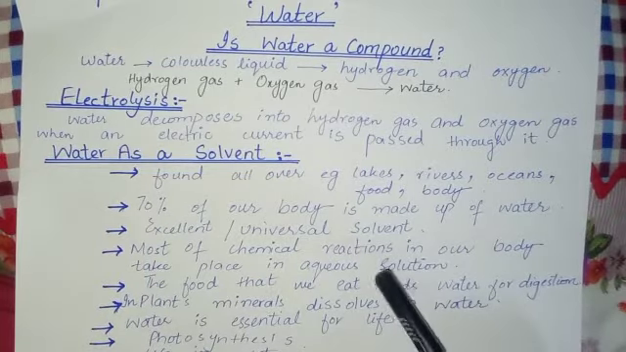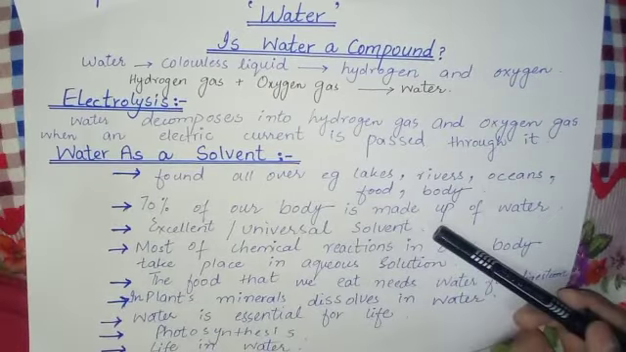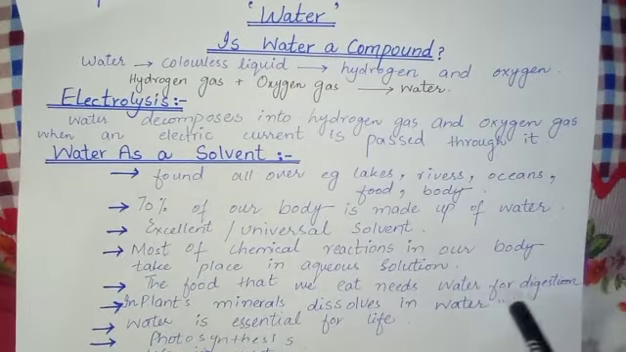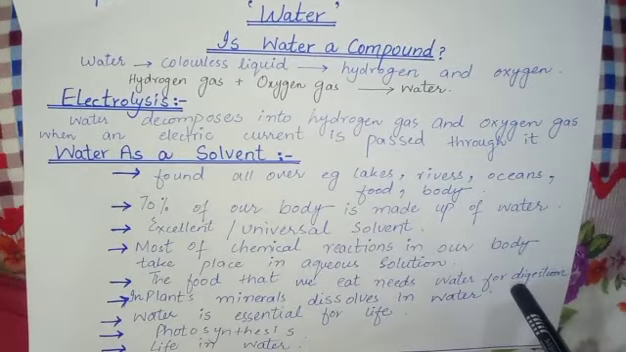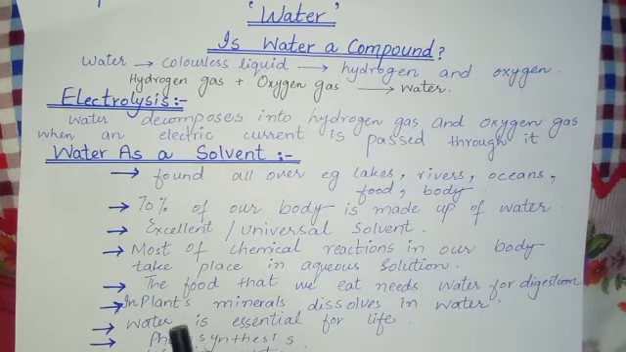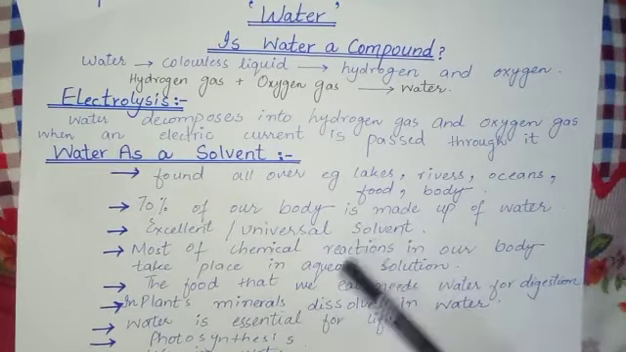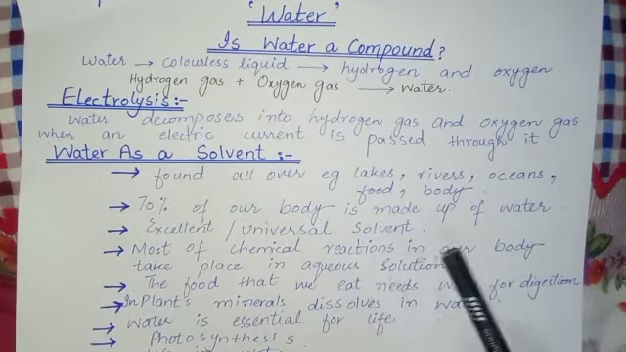The cytoplasm of our living cells is a solution of proteins and other substances in water. The food that we eat needs water for digestion. We eat food, and the food is digested because of the presence of water. Food dissolves in water before it can be absorbed by the body. Water then transports the digested food and waste products around our body.